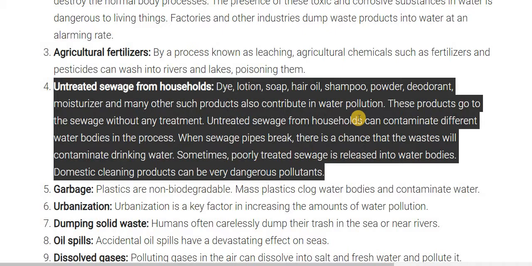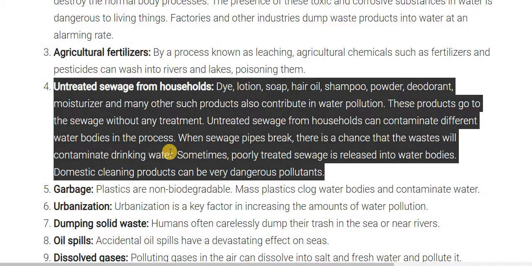These products go into the sewage without treatment, and this kind of untreated product has a harmful effect on water bodies. Untreated sewage from the household can contaminate different water bodies.